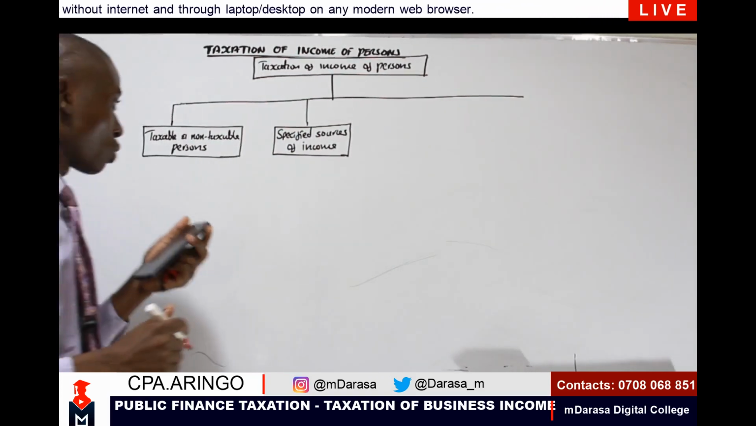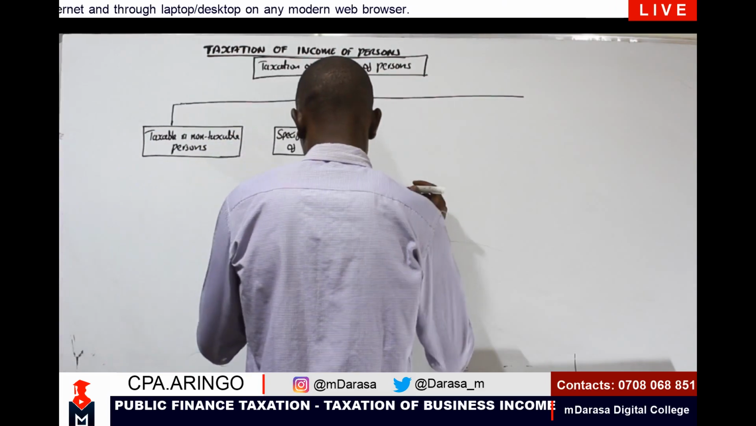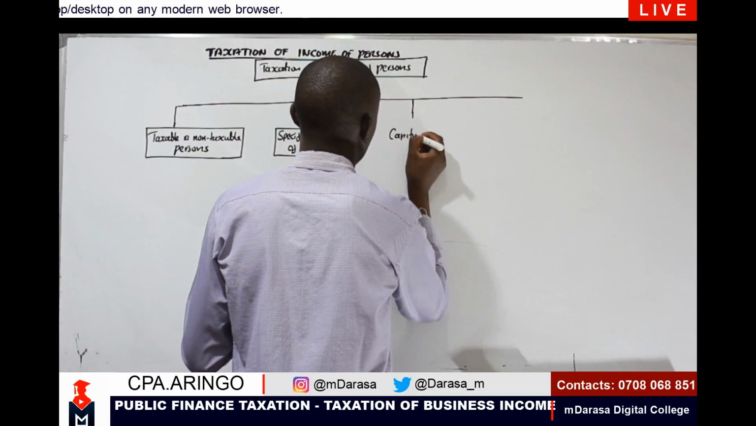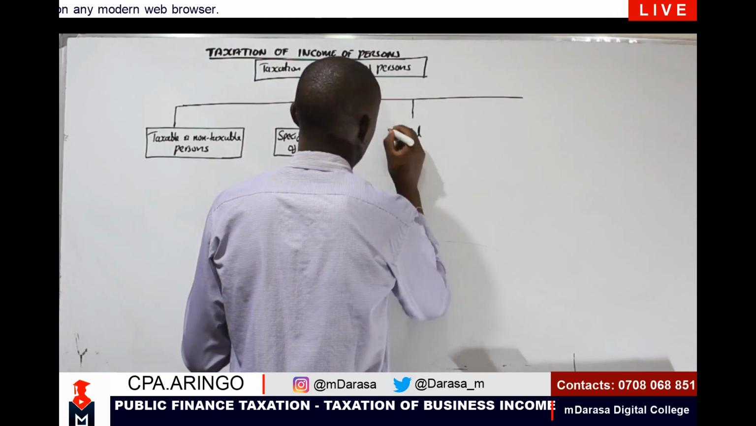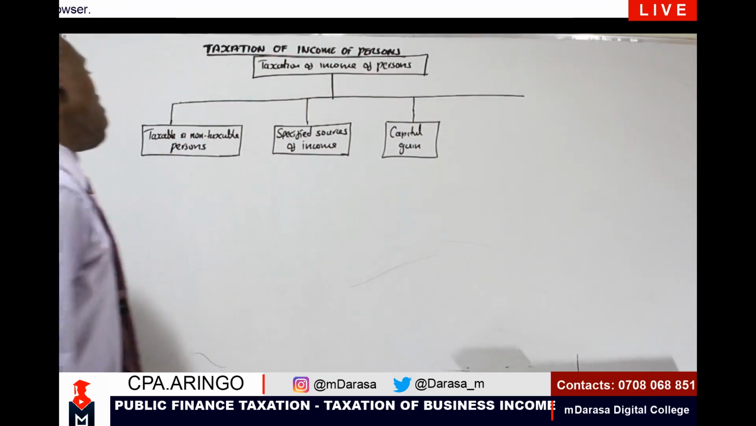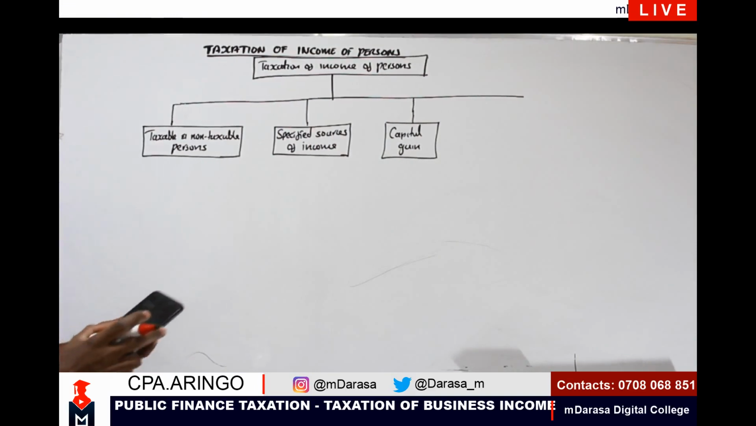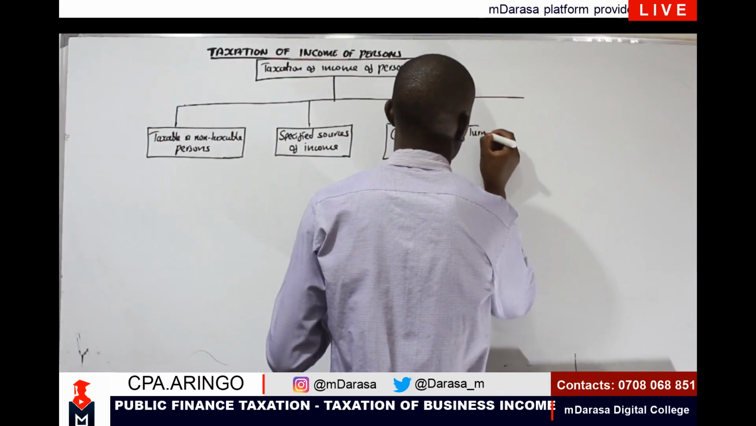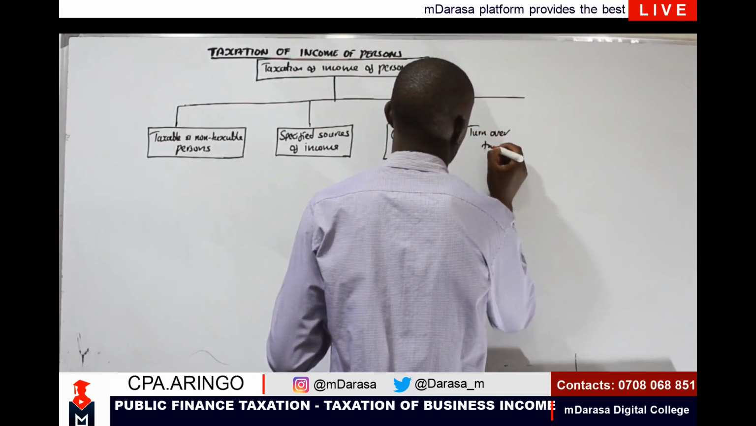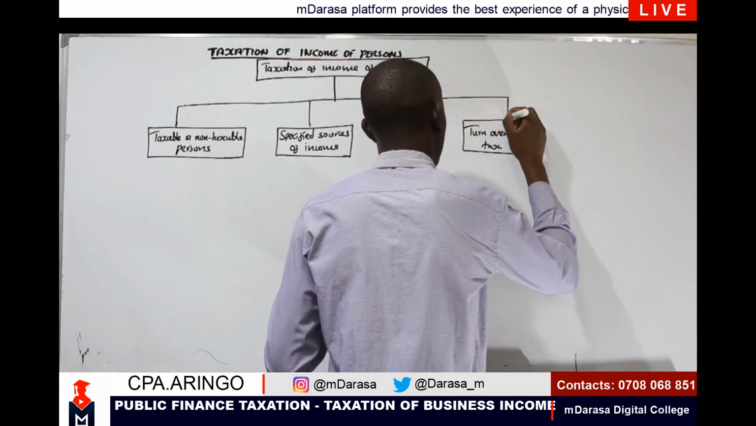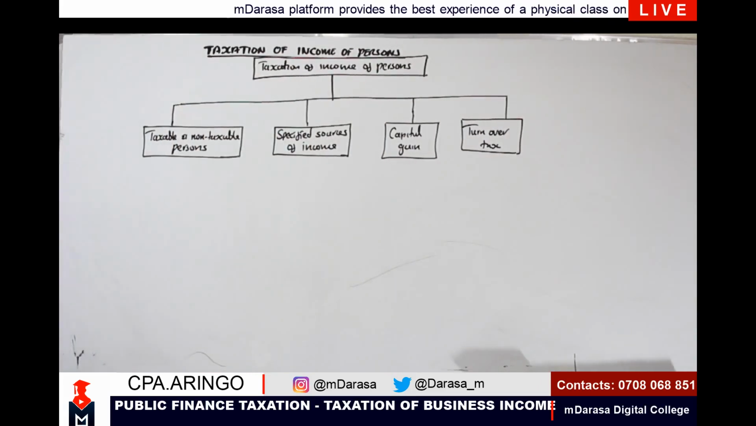Another concept that you should also be able to understand is the concept of capital gain as our source of income. Also another element for us to grasp is turnover tax, commonly known as TOT. So this is our branch, right? Now let us dissect each and every component here.